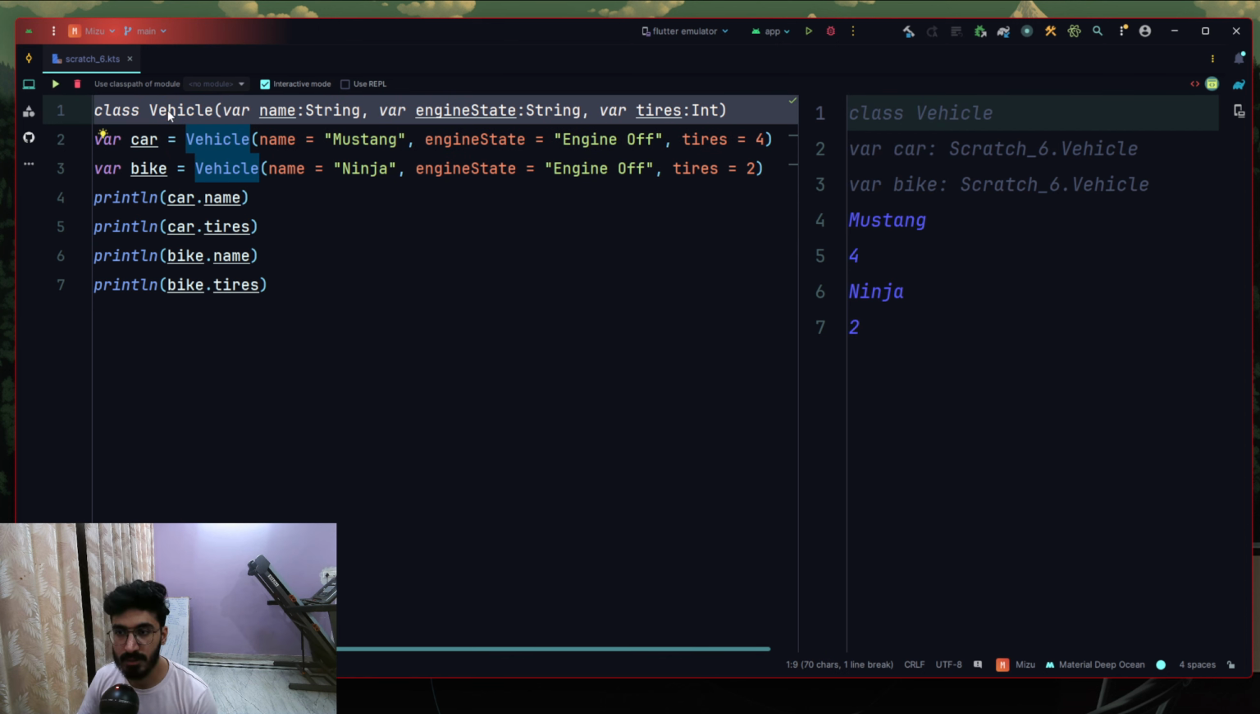So what is a class? A class is the blueprint that you use to transfer objects, which are real world entities, into our software world.